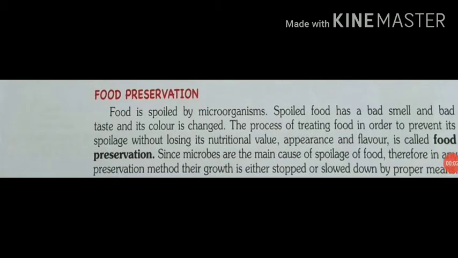Let's start food preservation. Food gets spoiled due to microbial contamination. Most microorganisms cannot grow or multiply when the conditions are dry, or the temperature is very low or very high. All methods of food preservation ensure that favorable conditions are not provided for microorganisms to grow and multiply. So the process by which spoilage of food is prevented by using chemical or physical methods is called food preservation.